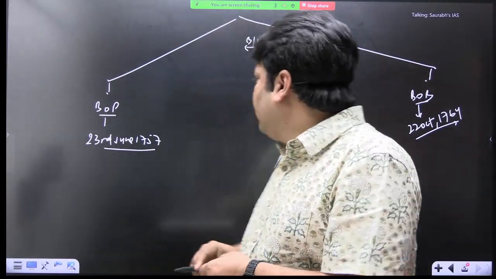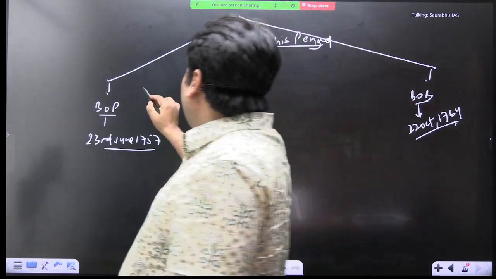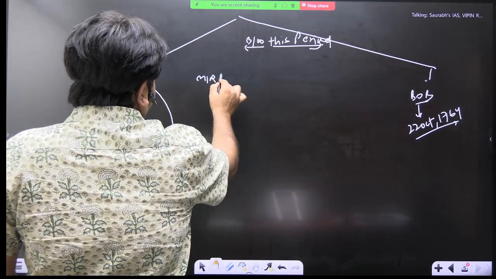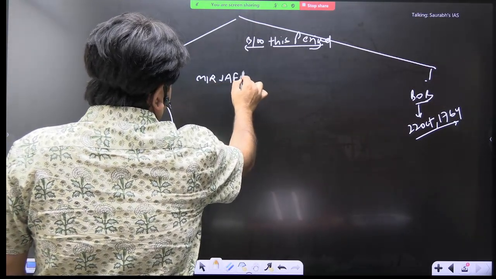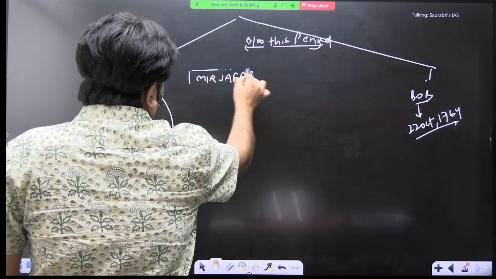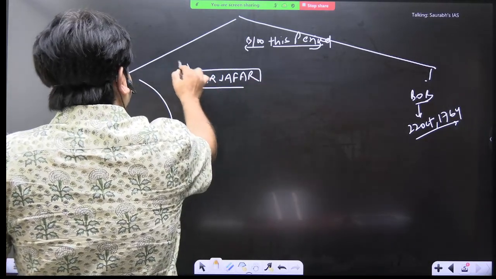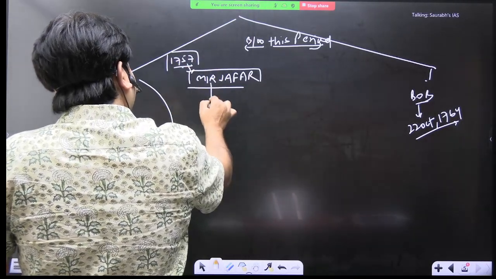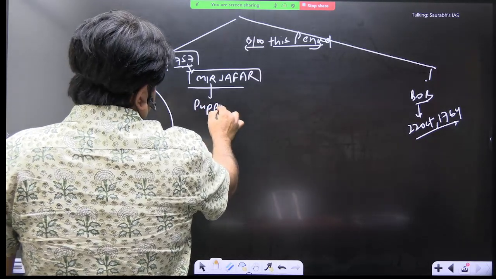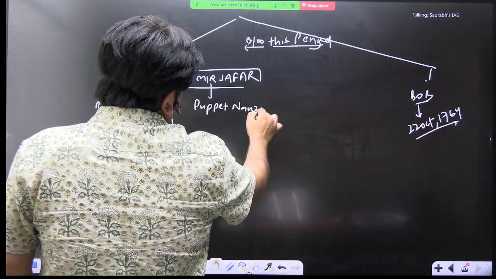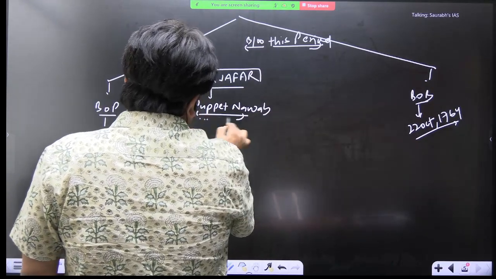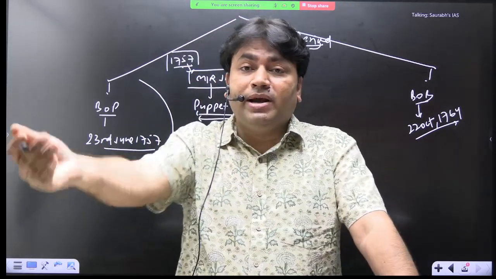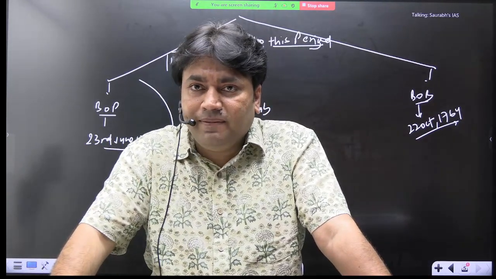Now what happened during this period? Who is the new Nawab? The new Nawab is Mir Zafar. Now we know this. He was a puppet Nawab. He became Nawab in which year? 1757. He was a puppet Nawab. ठीक है, the puppet Nawab became Nawab in 1757. Already he has given many economic benefits to the East India Company.